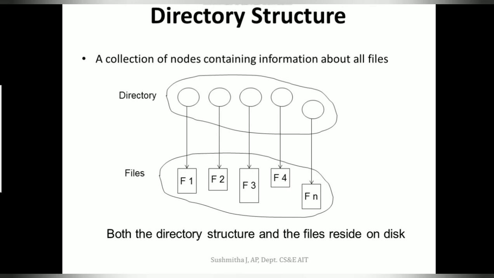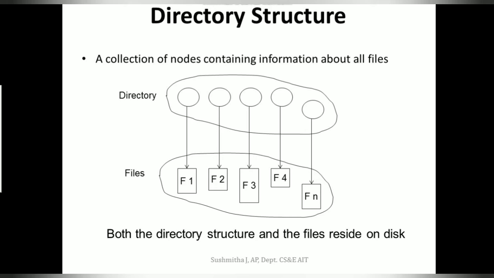The next thing that we have is your directory structure and the disk structure. Now, how are the directories in the system? So, what is a directory? It is a collection of nodes that contain the information about all the files.